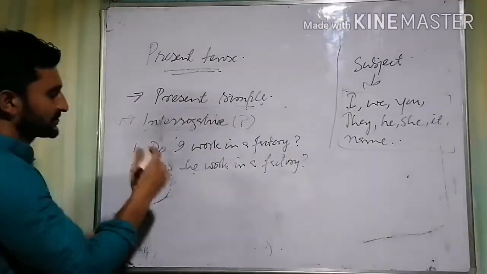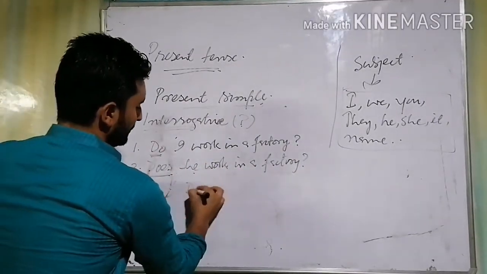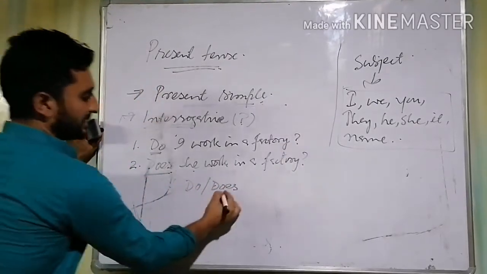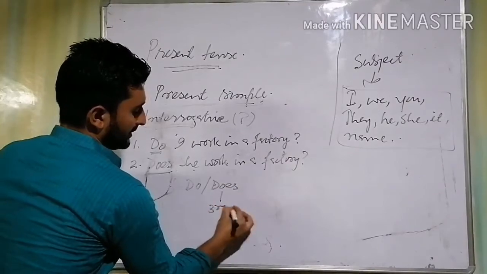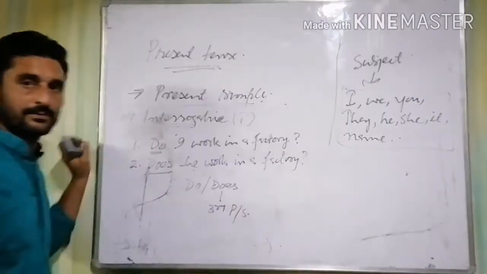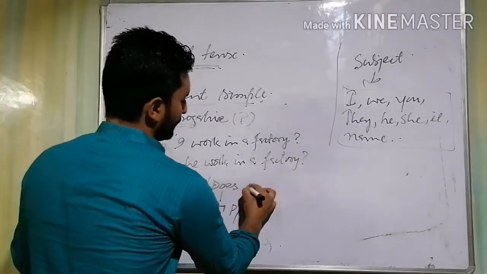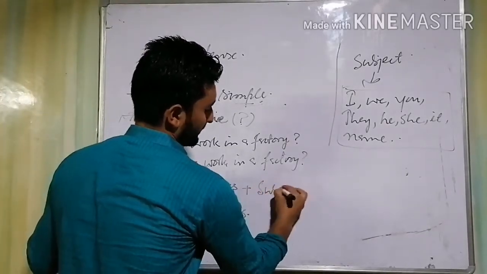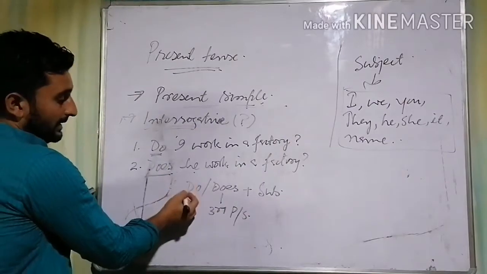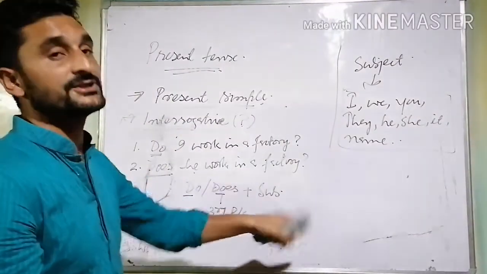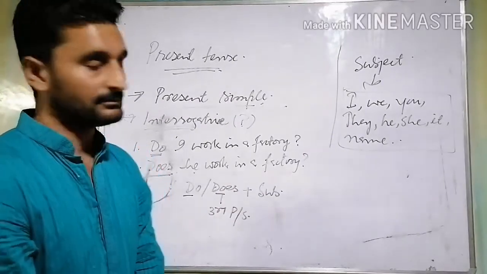So what is the structure? It is do or does. Does is used for third person singular. And then we add the subject, which means we put do or does before the subject in case of interrogative sentences.